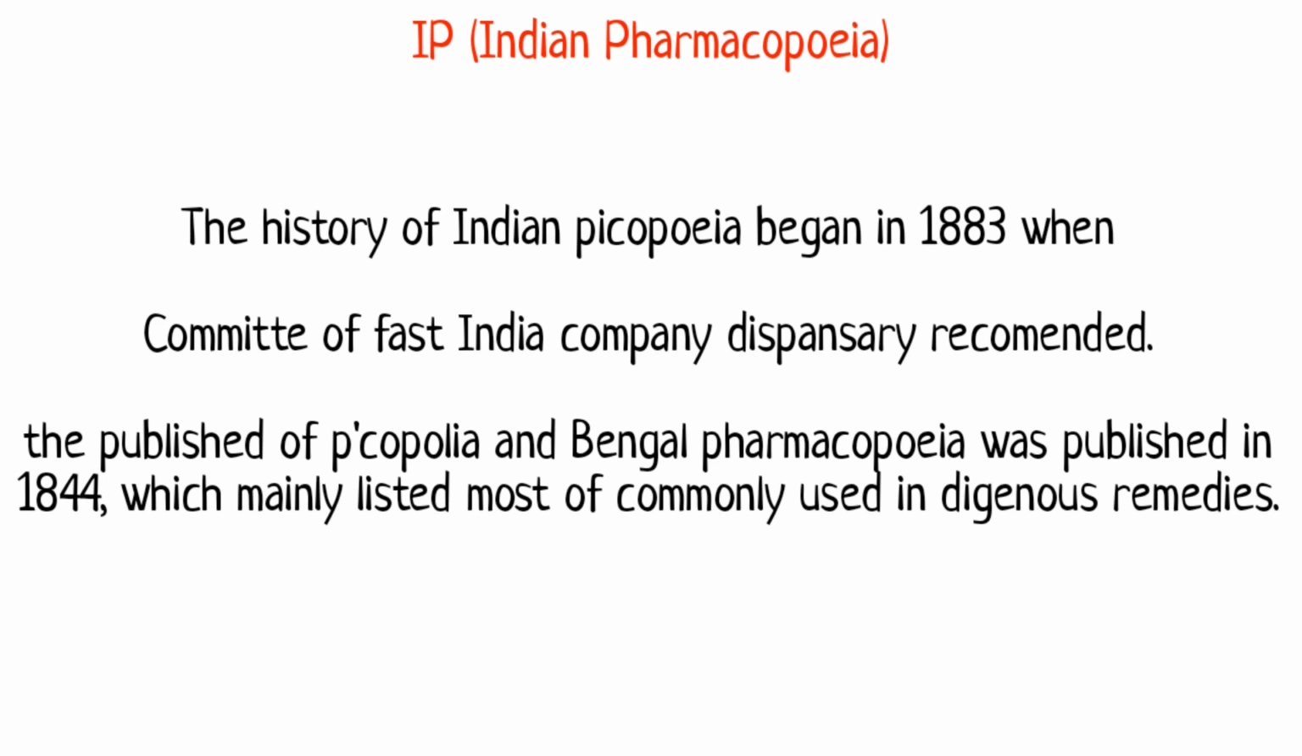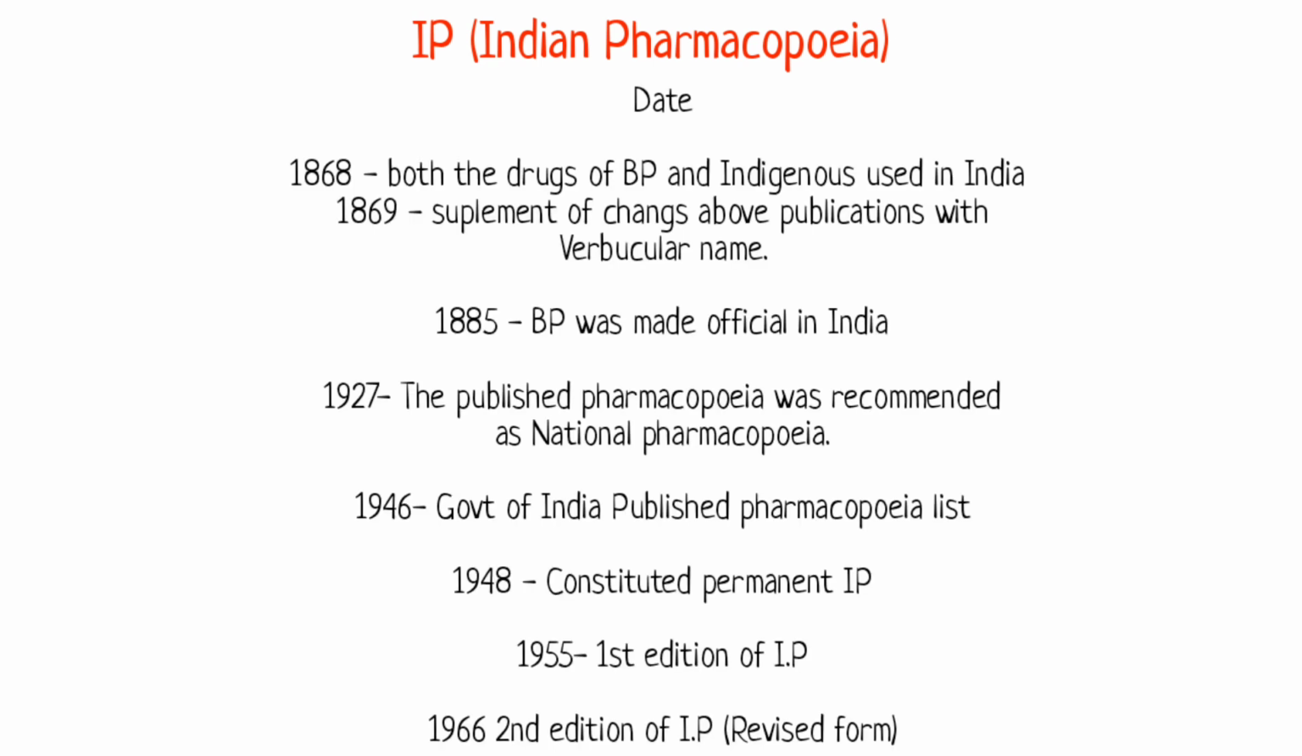So here are the important dates which we should keep in mind. The first one is 1868, for both the drugs of BP and indigenous drugs used in India. The second one is 1869, a supplement of the above publication with vernacular names.